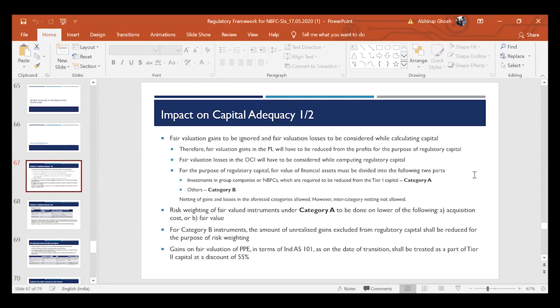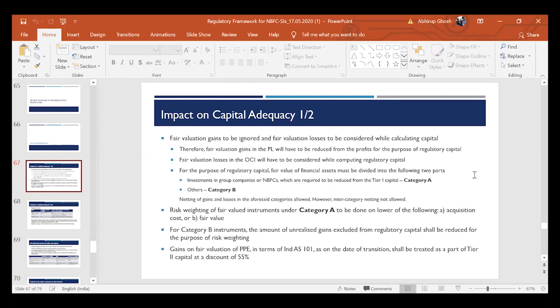So this particular circular states that if, by virtue of fair valuation accounting, the company earns any unrealized gain, then that unrealized gain will have to be disregarded while computing the capital of the company. Let me give you an example. Say we are considering an instrument which is recorded at fair value through profit and loss. In a particular year, we have marked the security to market and booked a gain. Now this gain will sit in my P&L, therefore my profit would reflect an unrealized gain.